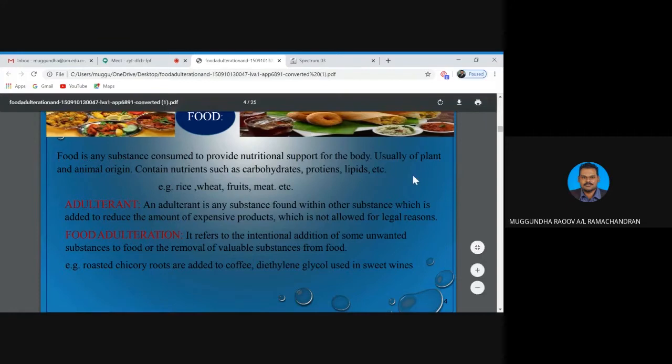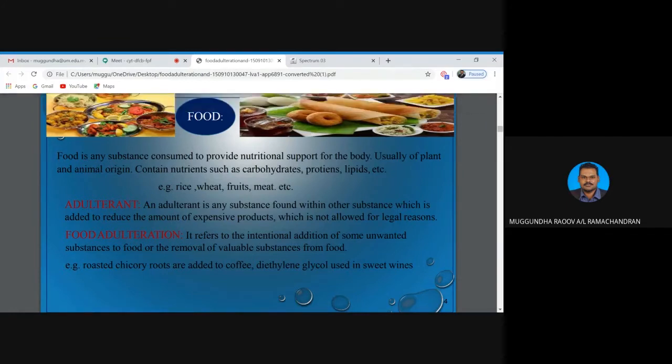So class, now adulterants and food adulteration are two different things.